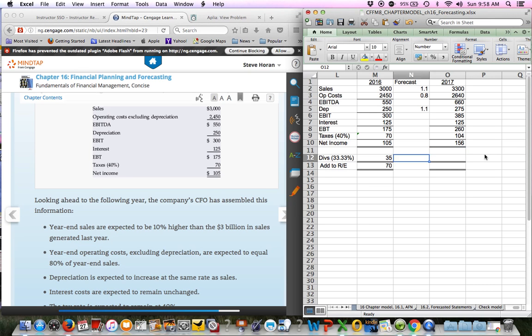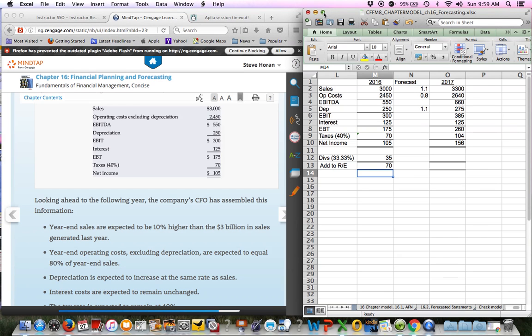Now this one didn't ask for dividends. I had done another problem that did ask for dividends. If it asked for dividends, you can just take the net income number multiplied by your dividend percent, which in this example is 0.3333, and then the formula down here would simply be your net income minus the dividends as your addition to retained earnings. This one did not ask for that, but I just set that up. But anyway, that's how you do this problem. I don't think it's too tough. If you just set this up in Excel, I think it becomes really easy to do.